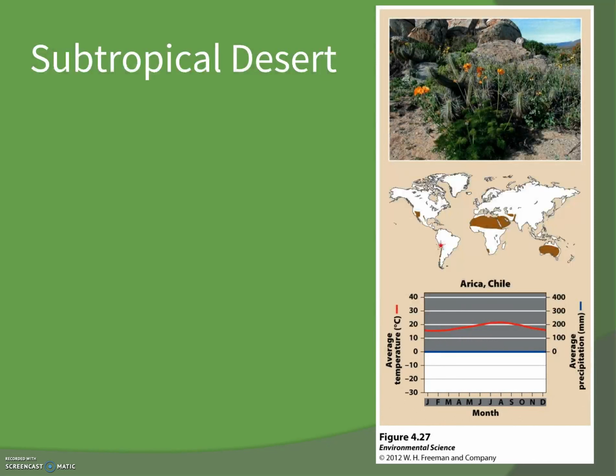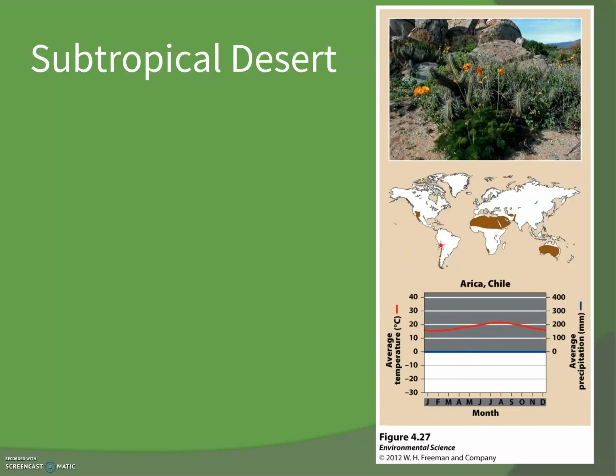Subtropical desert, now we're talking about Arizona, Egypt, Mexico. Low precipitation, variable temperature. The key features of the soils are rich in minerals, but poor in organic material. So there's not a lot of organic things going on there, even though there's a lot of minerals. This is where our cacti and other succulents live.